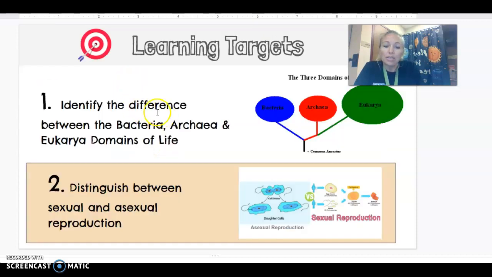Our learning targets today are to look at the 3 different domains, so identify the difference between the bacteria, archaea, and eukarya domain, and to distinguish between sexual and asexual reproduction. Now, don't get too nervous. It's not anything very specific.